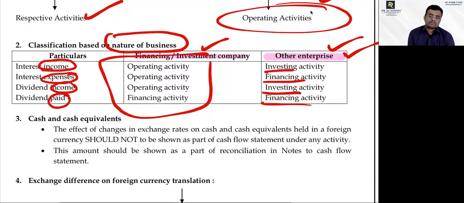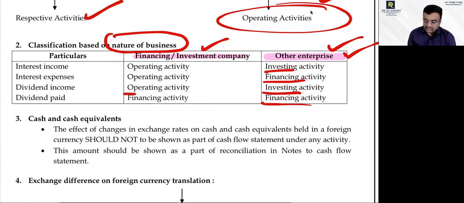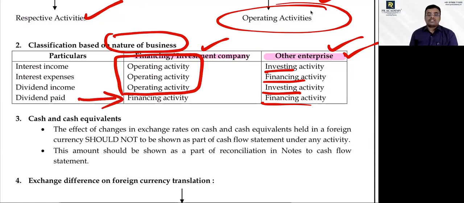Pakka? Now, for a financing or investing company, this is my main business, so interest income and all of this is my operation. So everything will be treated as an operating activity. Dividend paid alone will be treated as a financing activity, for both cases. Other than that, everything will be treated as an operating activity, because if I am a financing or investing company, taking and giving money is my main business, so it becomes an operation, hence it is operating activity.